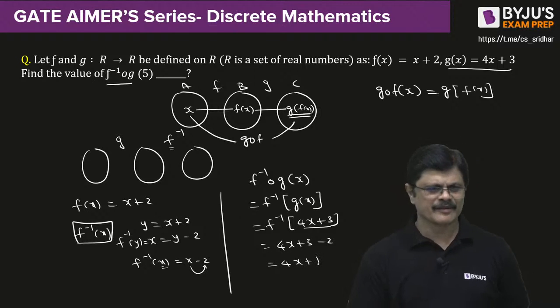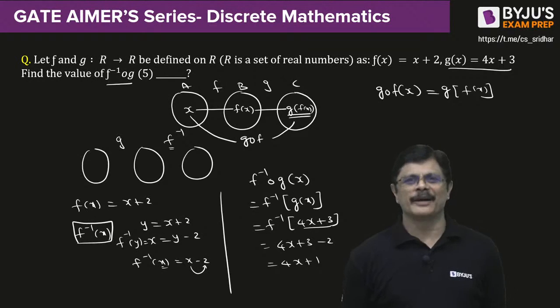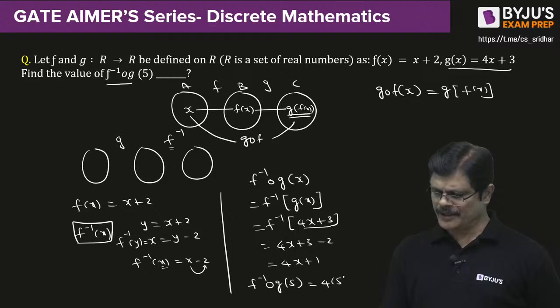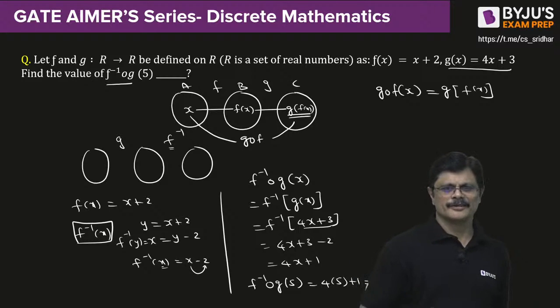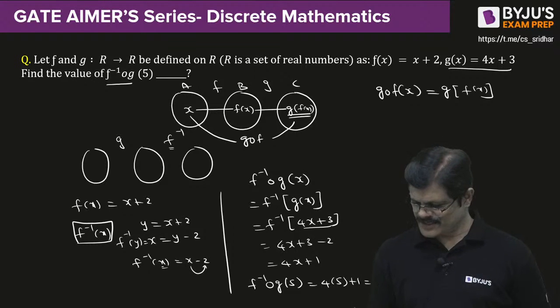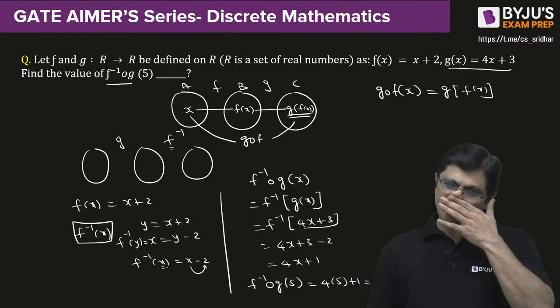Once you have this, you can write f inverse circle g of 5. That is 4 into 5 plus 1. The answer is 21, my dear friends.